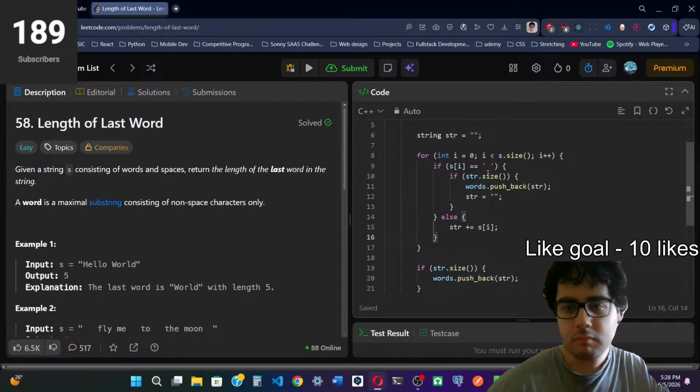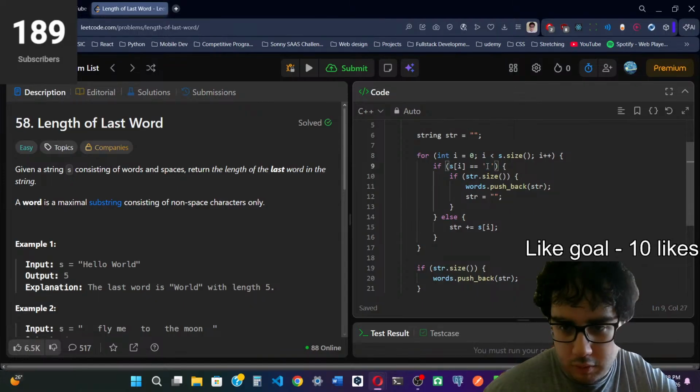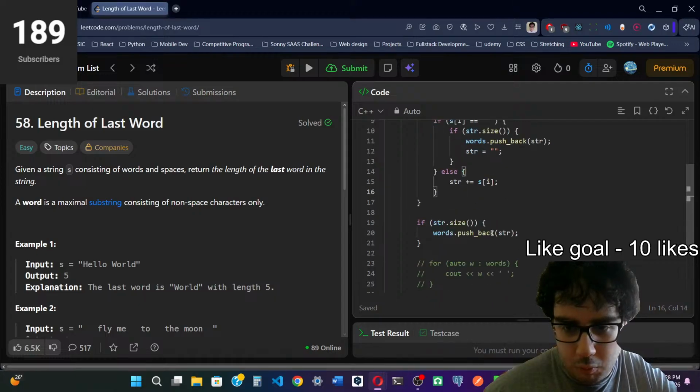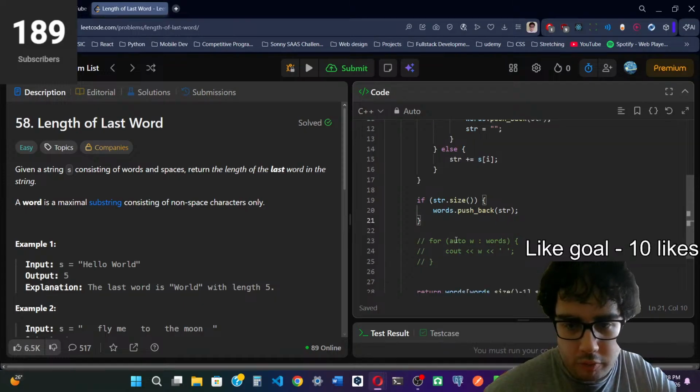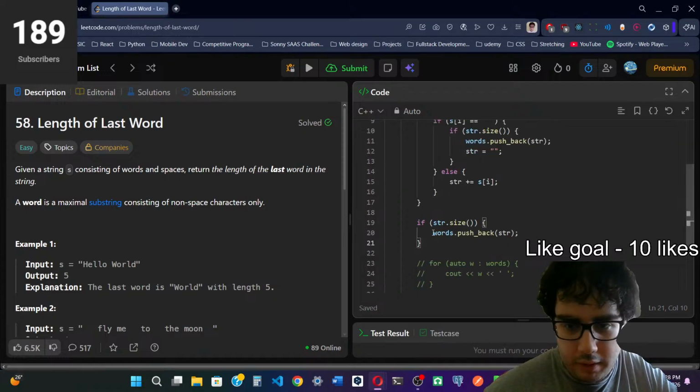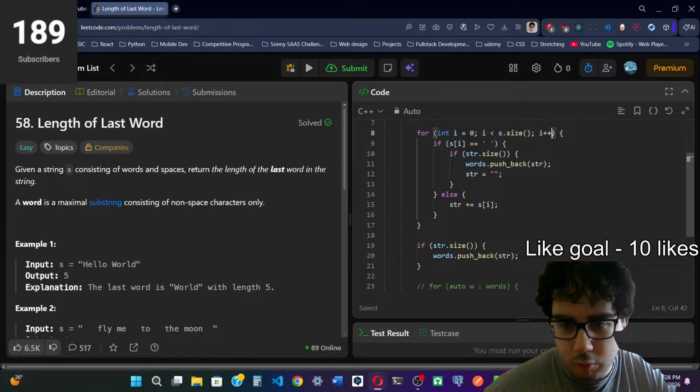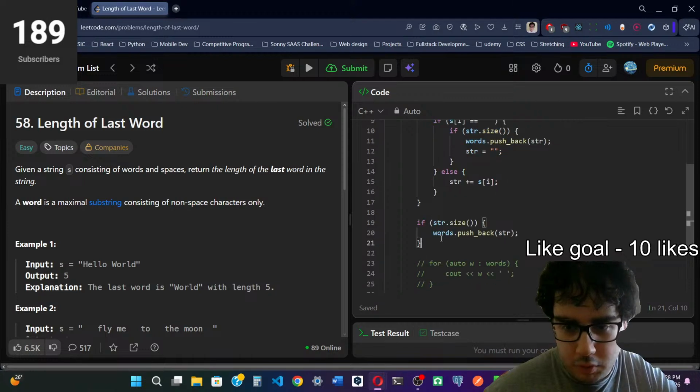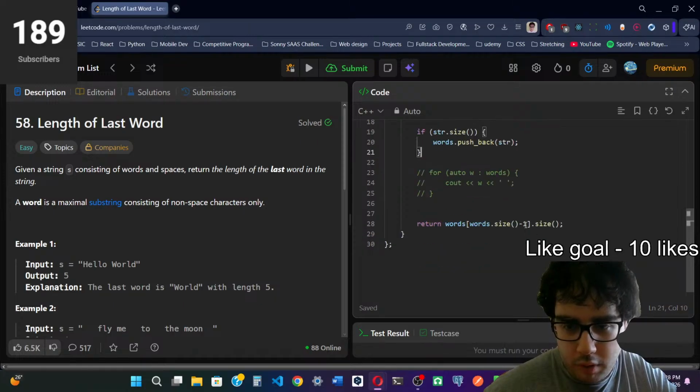It can also happen that after we have finished this loop, there still is a word which has not been added to the words array. So we add that word as well, and then we just return the final word in the words array.